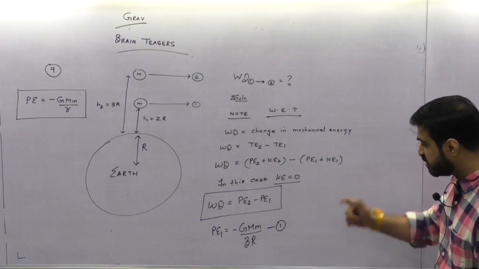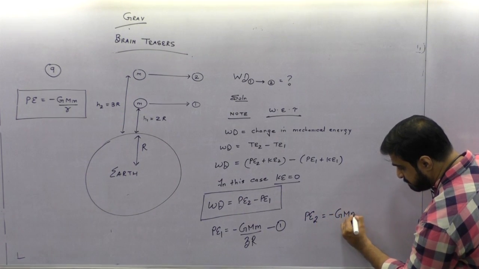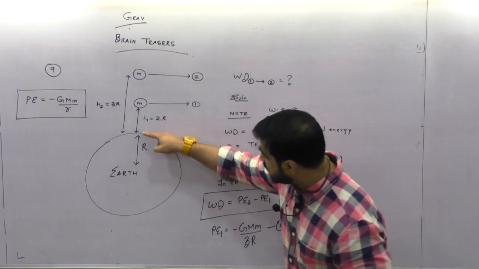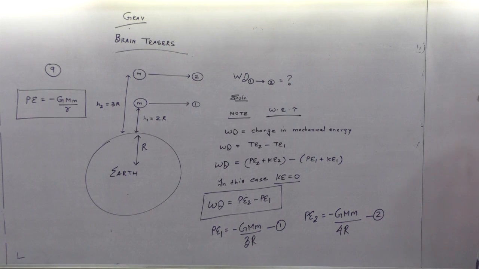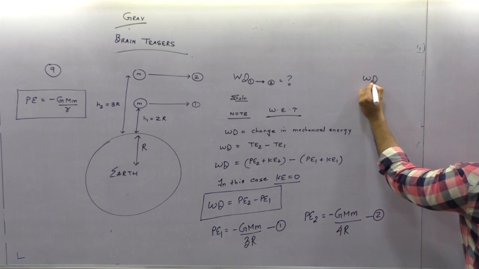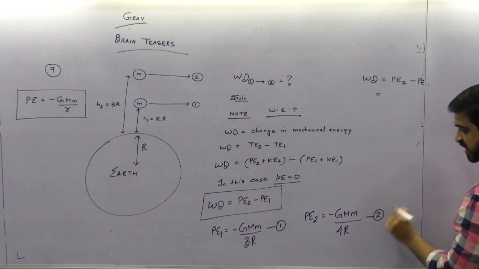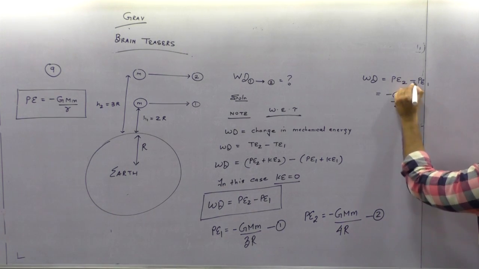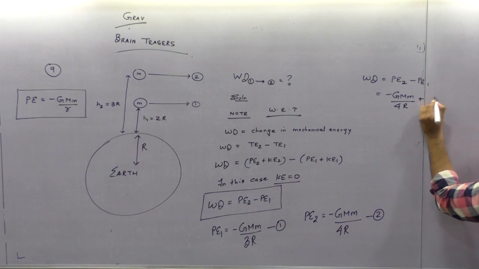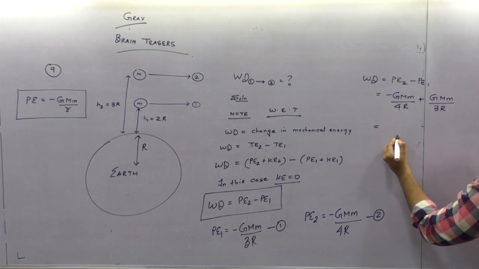Is everyone getting it, does it make sense? What will be PE2? Minus GMm by R plus h, so R plus 3R is going to become 4R. Equation 2. Sir, how to find work done? You know work done is PE2 minus PE1. So PE2 is minus GMm by 4R, minus of minus is going to become plus GMm by 3R. Yes or no?